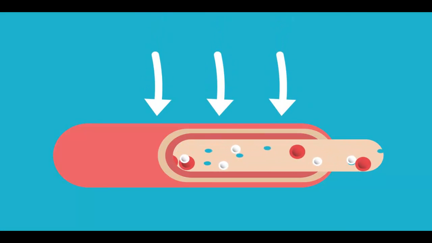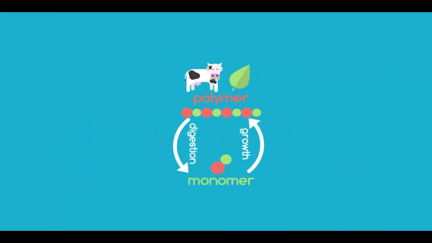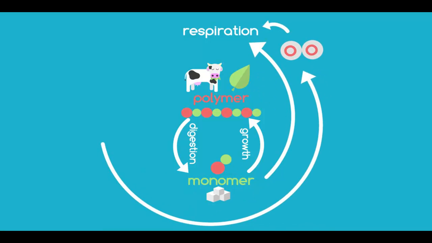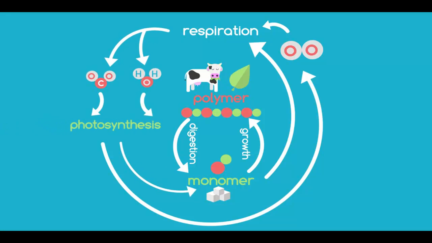All of this, of course, needs lots of energy. And living things get their energy from respiration. Some of the monomers, things like sugar, have to be rejoined with oxygen, and for us that is the principal use of the carbohydrates in our diet. The carbon dioxide gets back into the food web through photosynthesis.